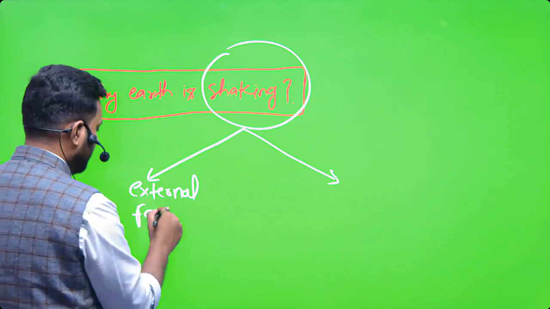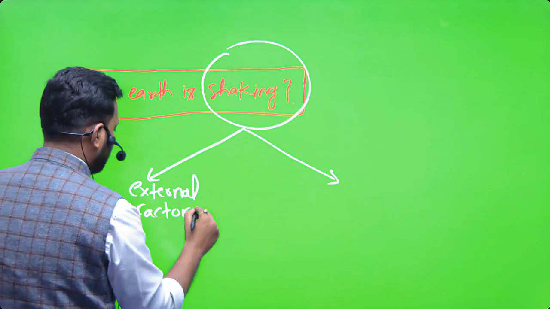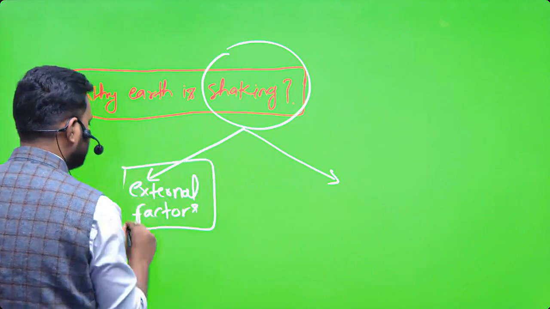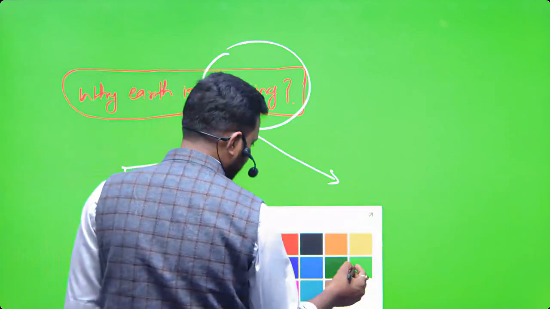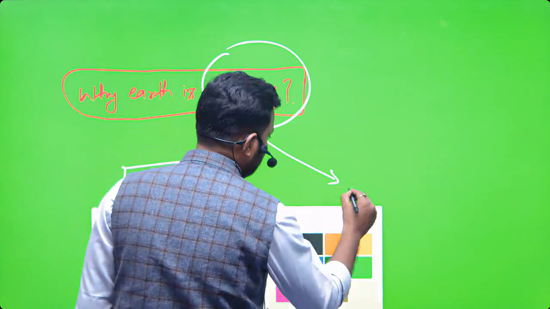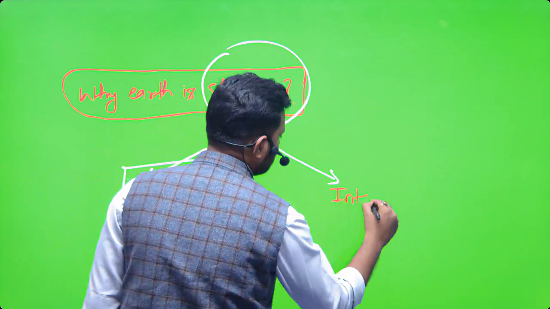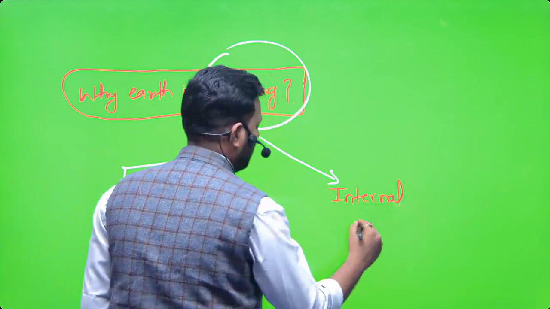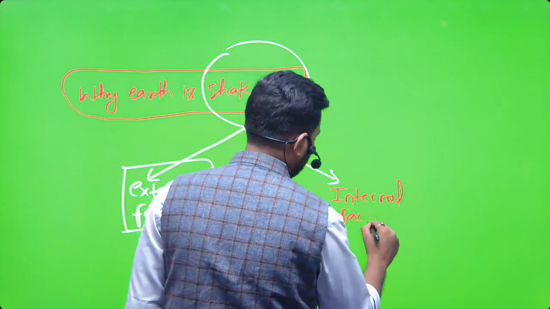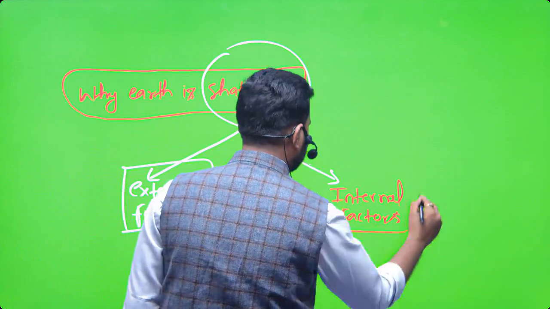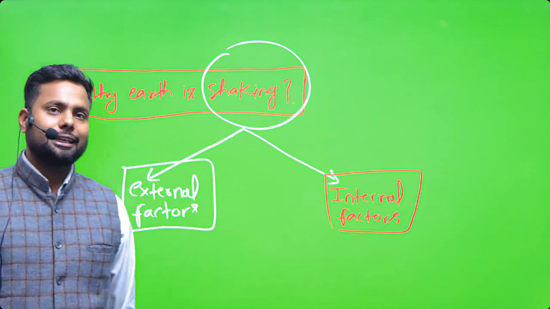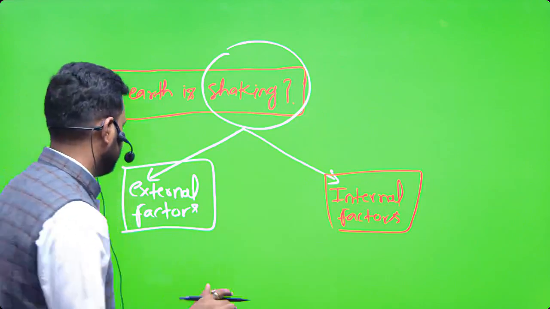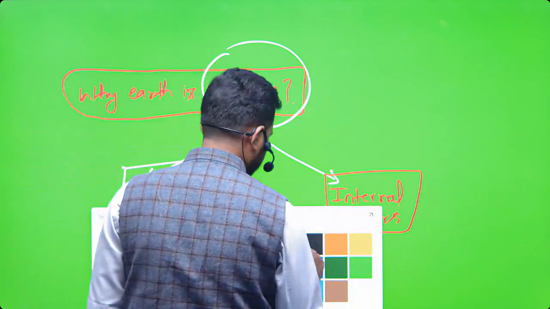The factor which acts from outside the earth is known as external factor. And the second is the internal factor. The factor which operates from the interior of the earth is known as internal factor. I hope that is clear.